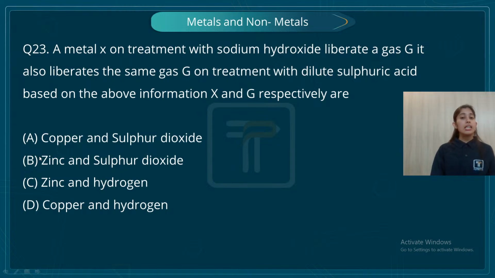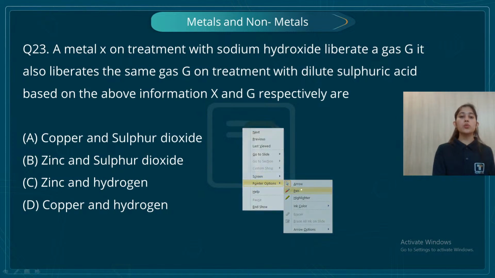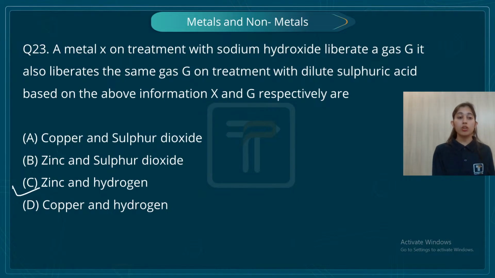So now students, this is an application based question which is testing your knowledge. A metal that can combine with acid as well as with a base is called an amphoteric metal. We have two amphoteric metals, right? Which one is there in our options? Zinc is there in our options. So zinc is the metal and the gas which is liberated is hydrogen. So X is zinc and the gas liberated is hydrogen. Again, it was quite a simple thing. What you need to keep in mind is the concept of amphoteric metals, right?